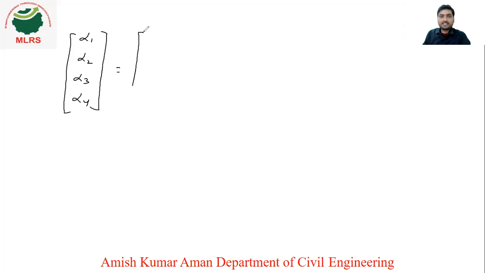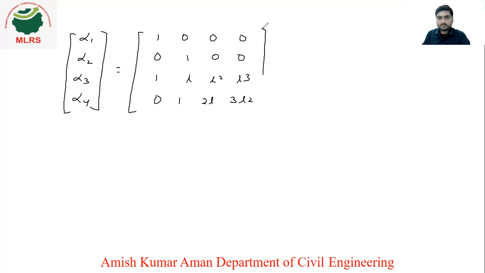So this matrix we have made: 1 0 0 0, 0 1 0 0, 1 L L square L cube, 0 1 2L 3L square, into V1 theta 1 V2 theta 2.